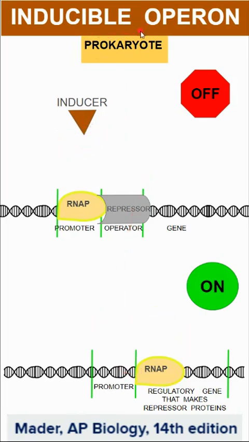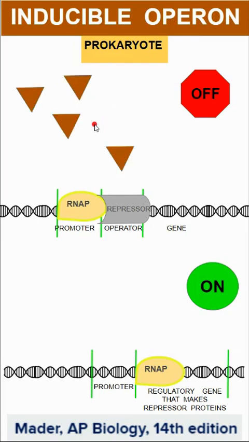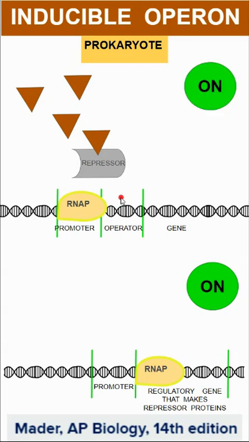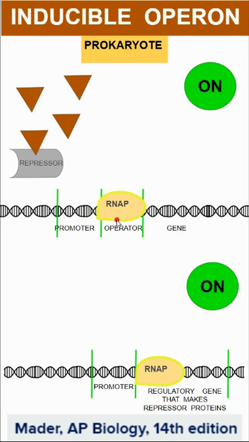So this inducible operon, you need some type of chemical inducer. An inducer is something that starts something or promotes it. So this inducer is going to come and bind onto the repressor protein. It will remove it from the operator, which will allow the gene to be turned on. And when we say it's turned on, it just means that RNA polymerase can now progress and begin transcription.